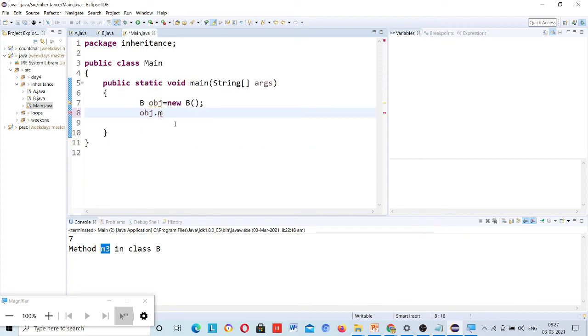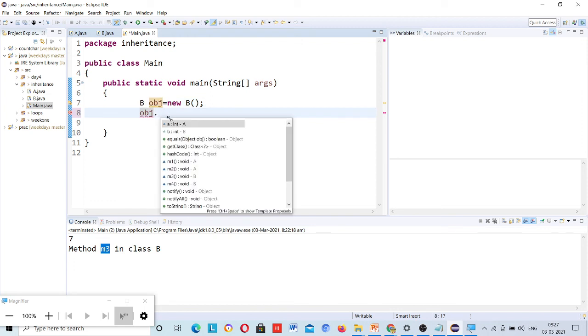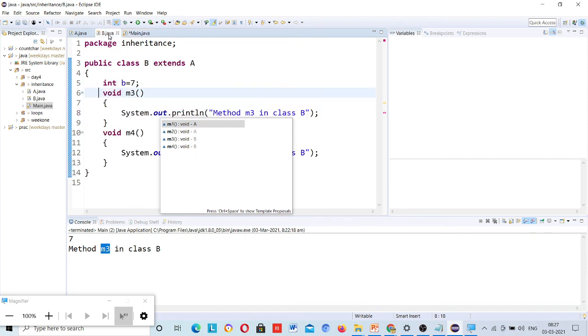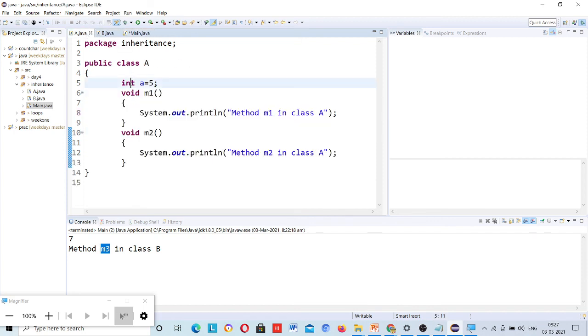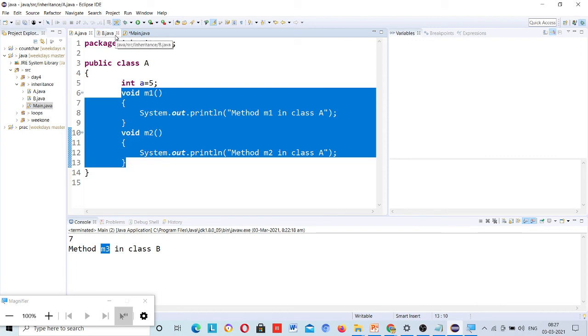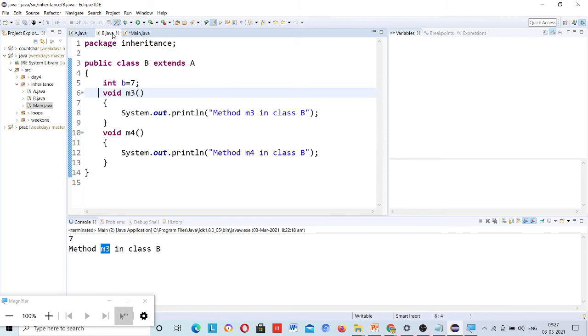You can see this object dot M. Still I have created the object for class B, and still I can use this. Why? Because through inheritance all these methods are coming in class B. If I remove this, I cannot call it.